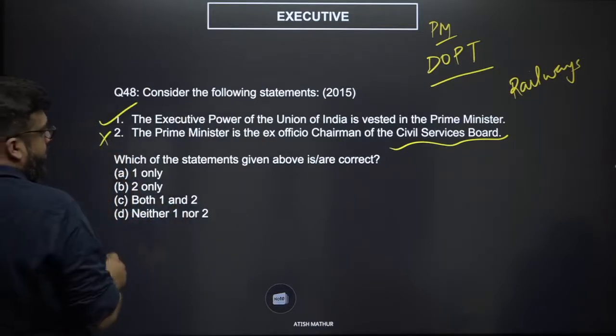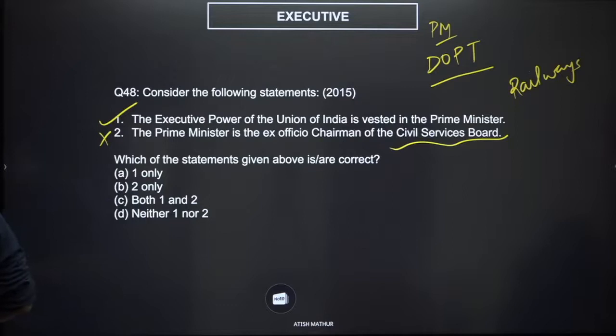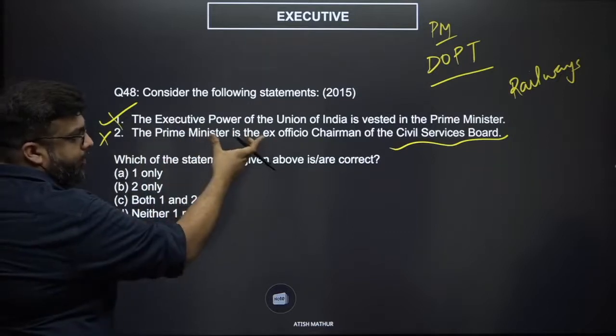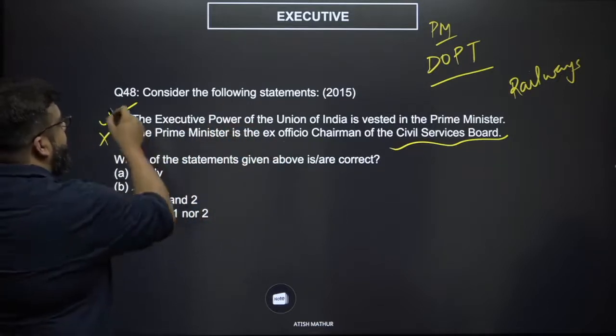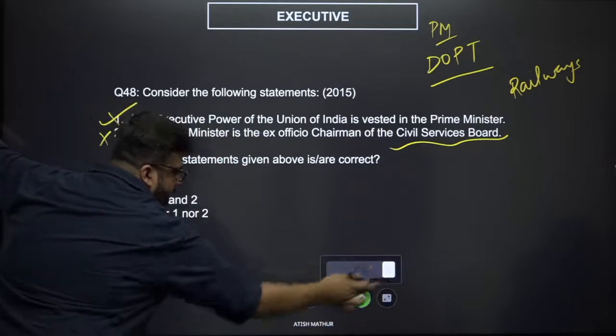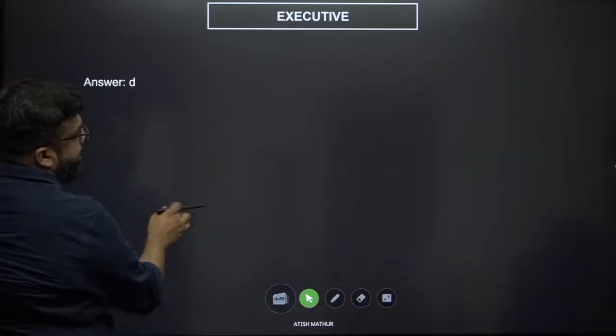So this is wrong, and this is also wrong, because the executive power is with the President and not the Prime Minister. First statement is wrong. Second statement is wrong. Both the statements are wrong. Therefore, the answer is D.